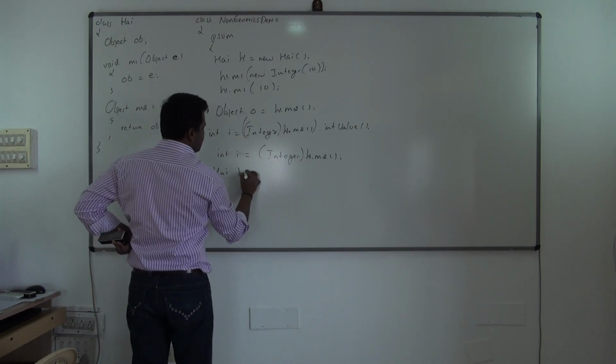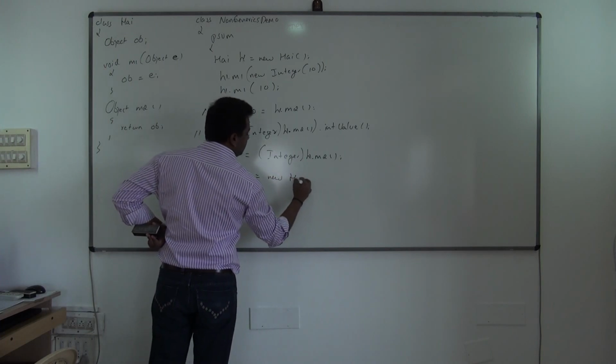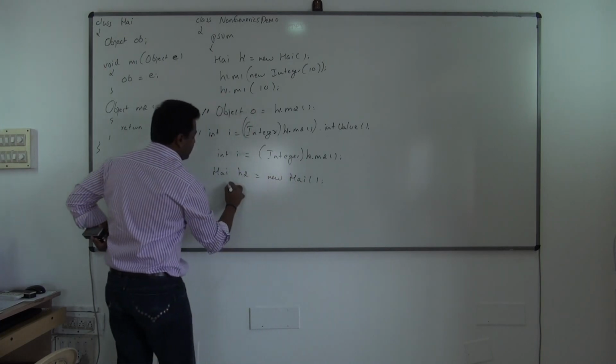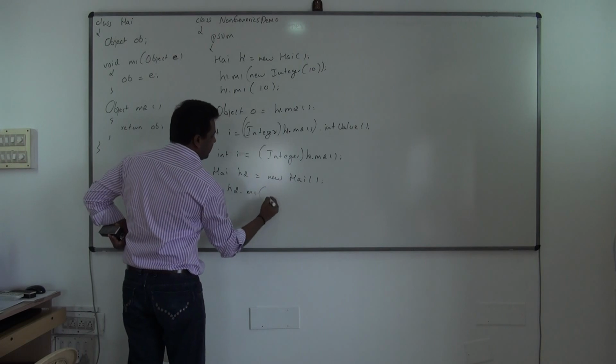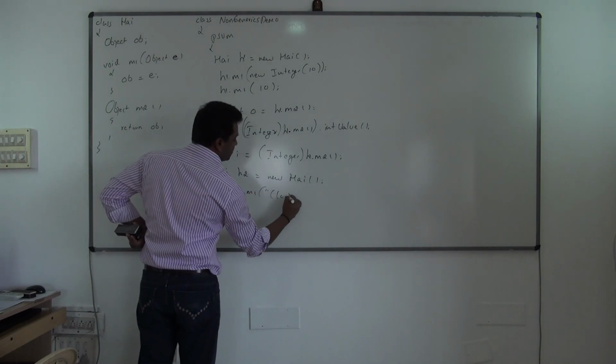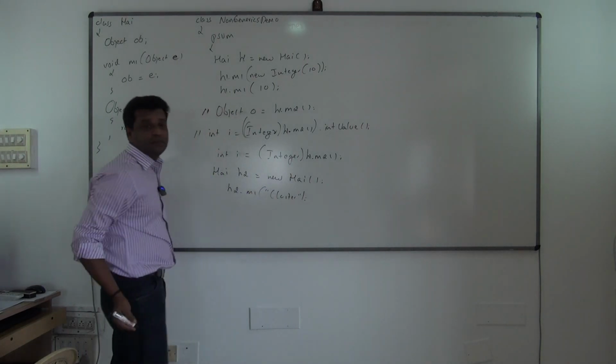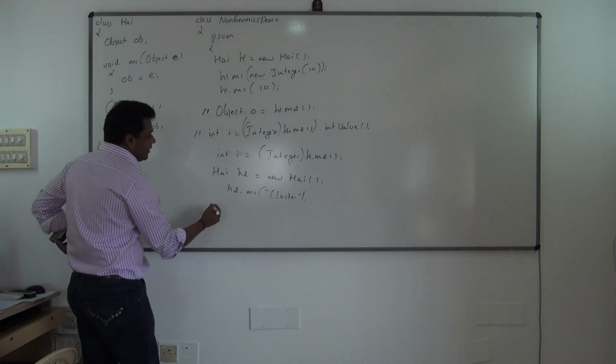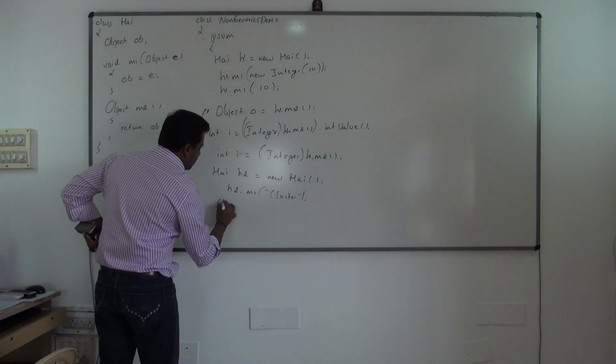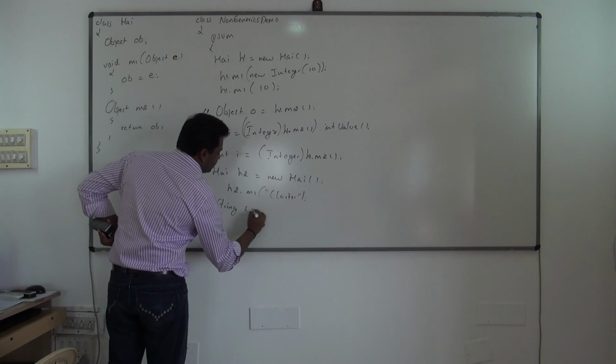Now I'll go with one more object. Hi h2 is equal to new Hi. Fine. Now see, again I'll call the method h2.m1, and what is the argument I'll send now? Any argument, I can send anything. But when I call the m2 method, see this. Again I have to do what? Typecasting.